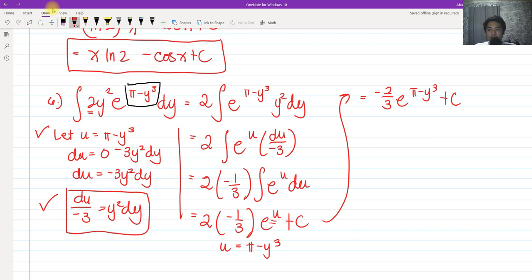So that would be our answer for this sixth problem out of 1,001 problems solved in integrals.